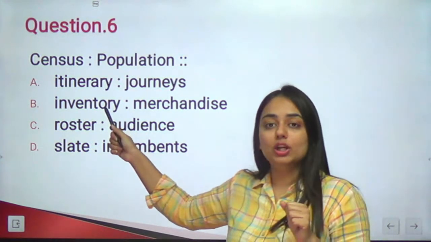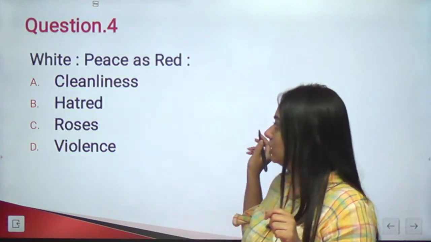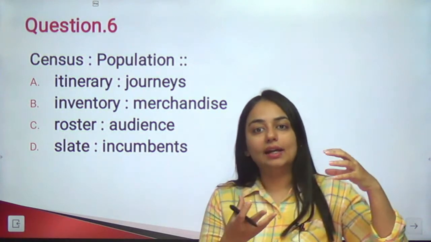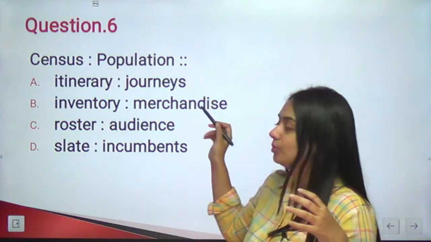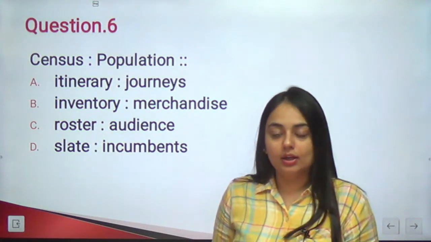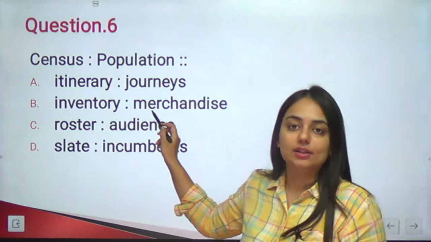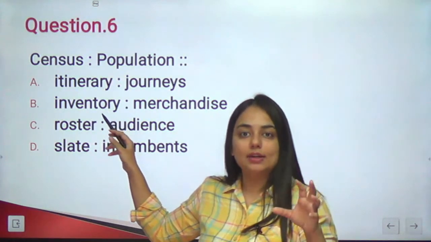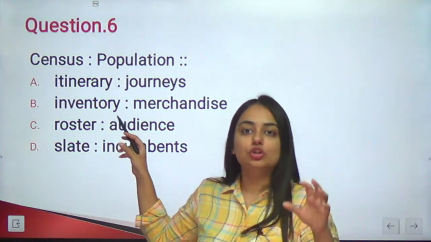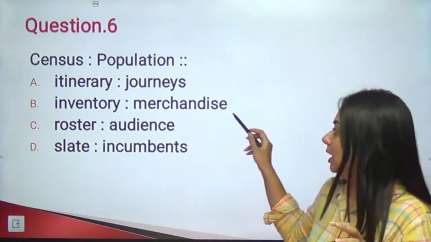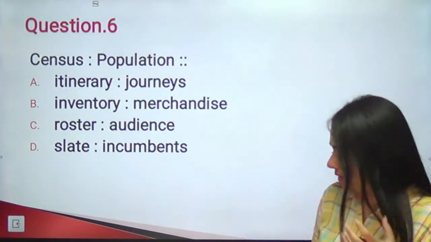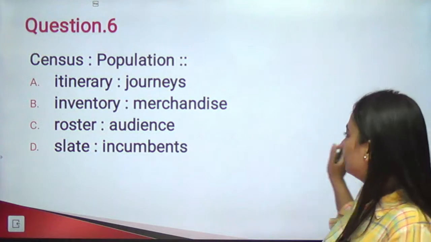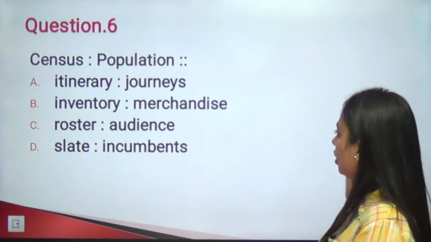But inventory is actually, what is an inventory? Inventory is actually like a catalog of the items that have to be merchandised, right? So this is the right answer for this one, B. Inventory. In this kind of a catalog, you maintain the list of goods and items that are there for the merchandise, for the purchase and sales. So everyone, right answer will be inventory, not itinerary.